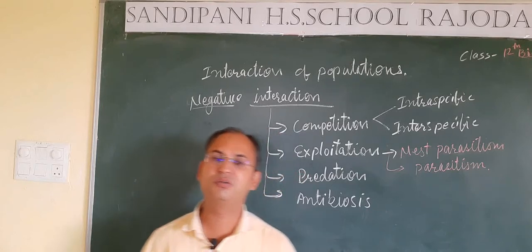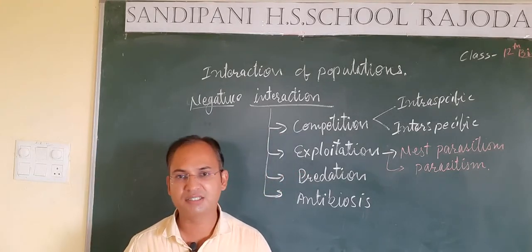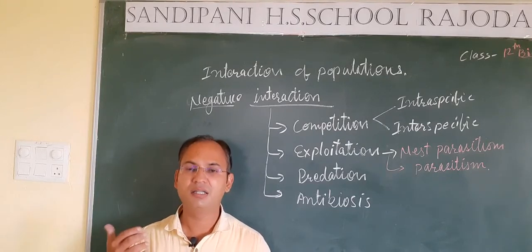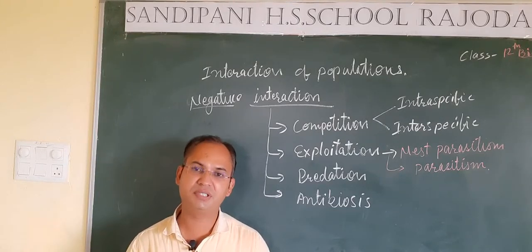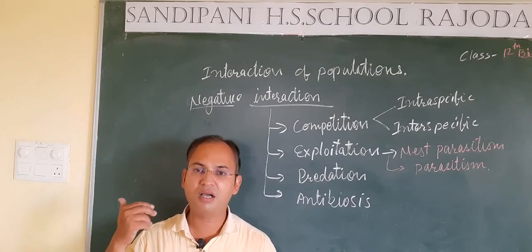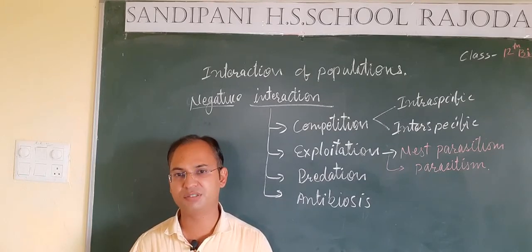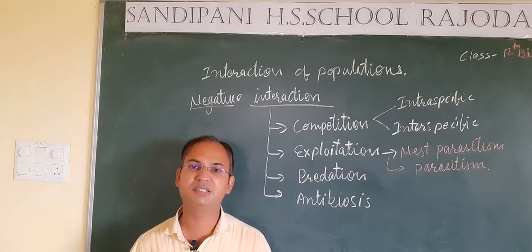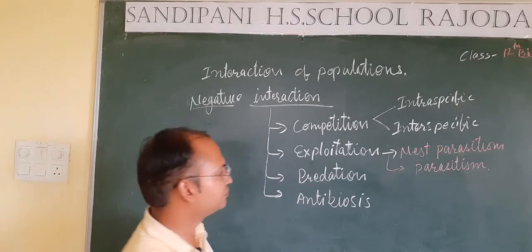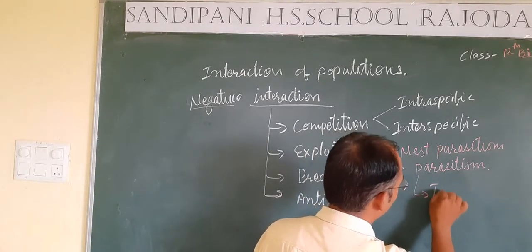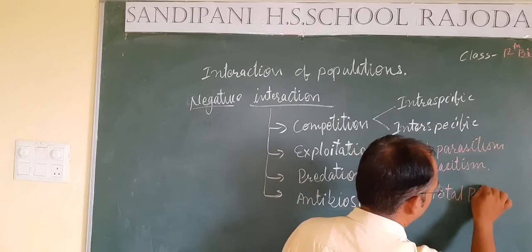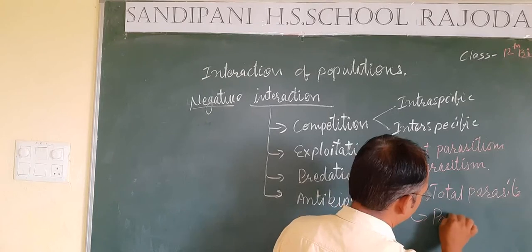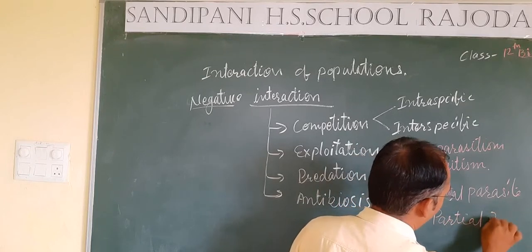Parasitism, you have studied in lower class about the parasites. Parasites are living organisms which feed on other living organisms. They get benefited, but in turn they harm the host species. So students, parasites are also of two types: total parasites and partial parasites.